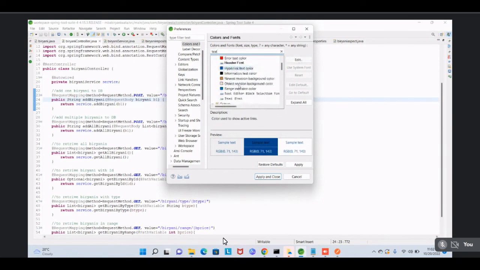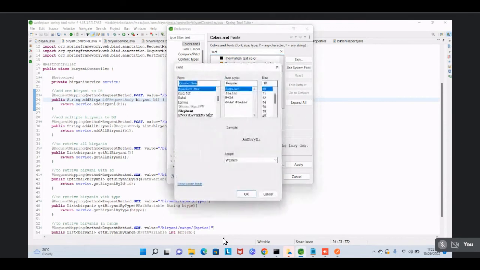Scroll down. Text font. You have to double click on it. The last one, text font. Now increase the size. You have 10, 12, 13. Make it 16 or 18. Don't change the font.